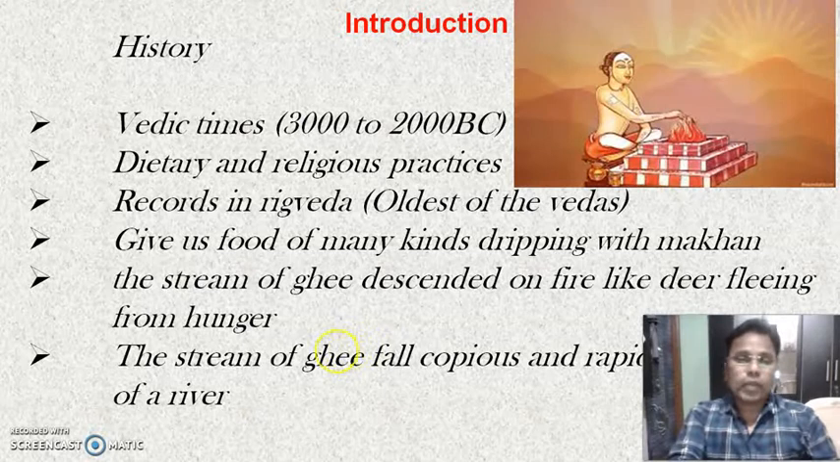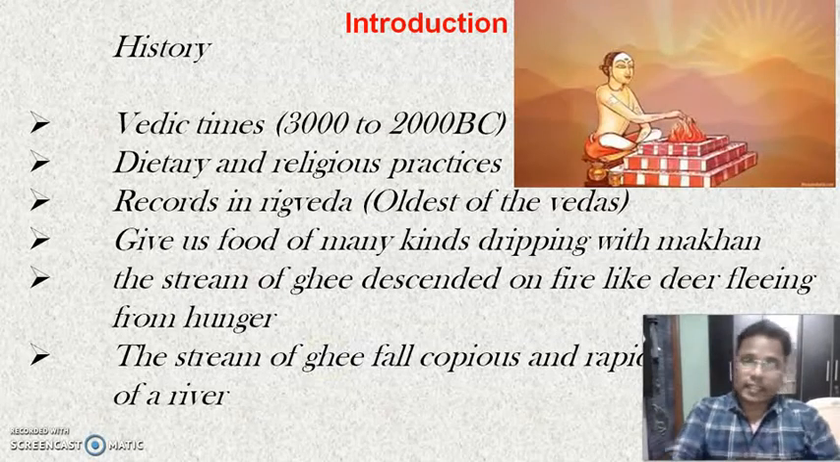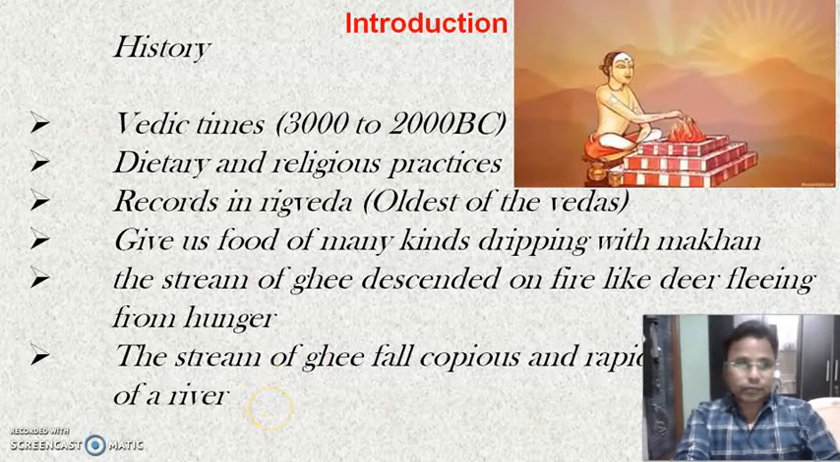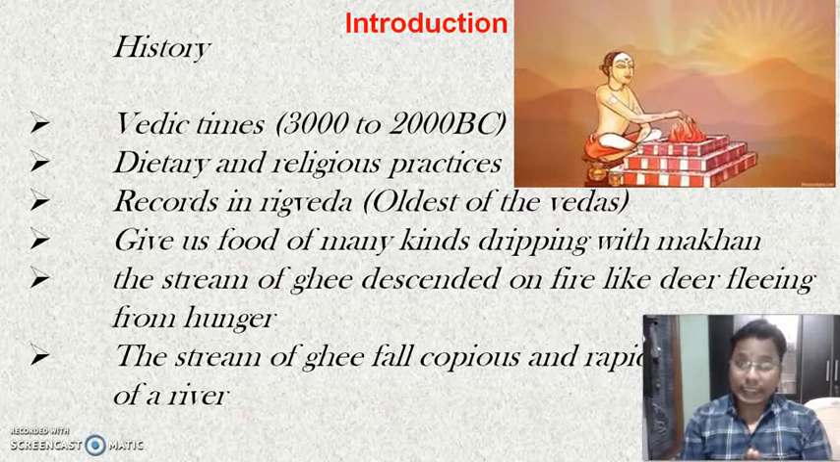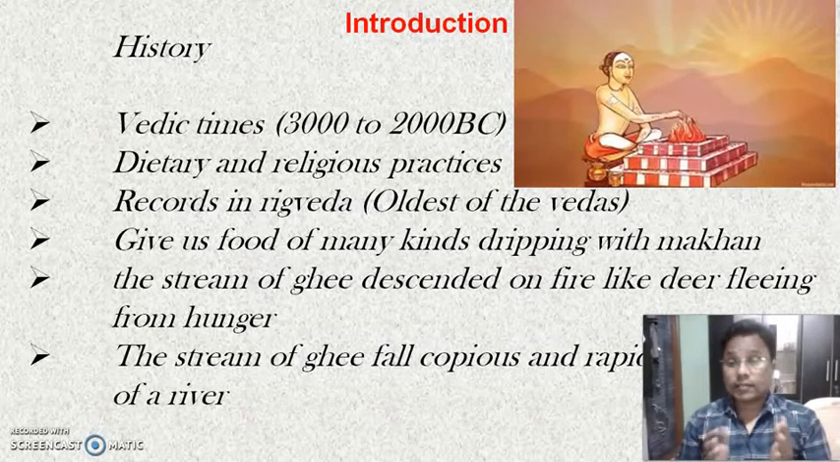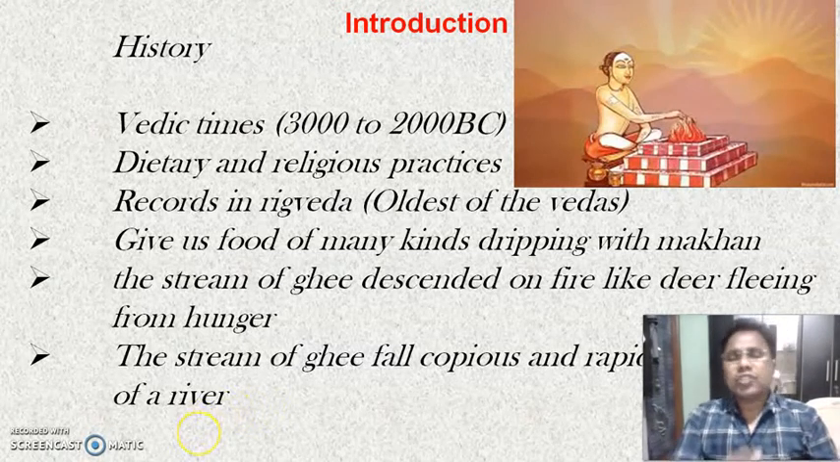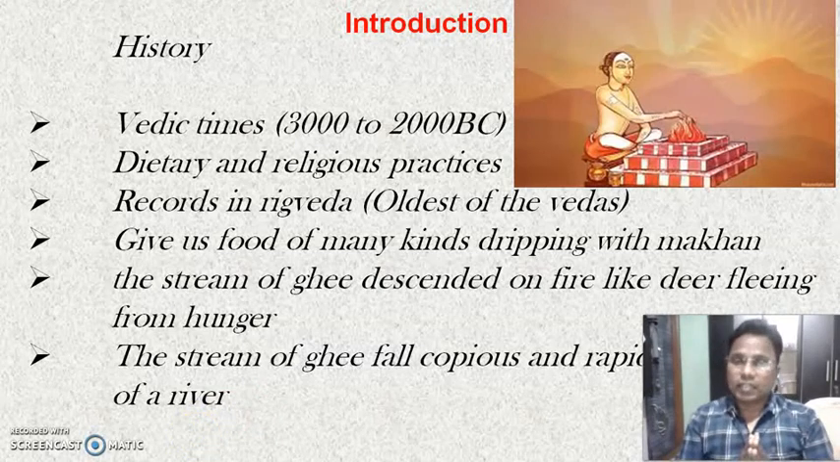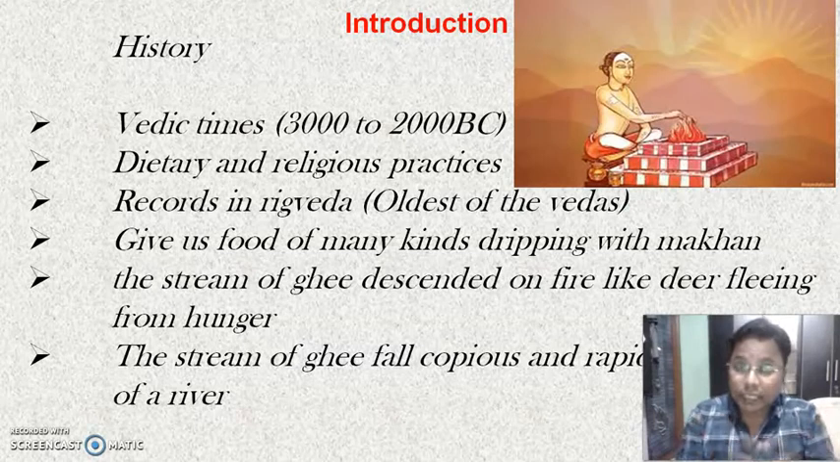So here are a few lines which are written in Sanskrit language, and those lines are translated in English language. The first one is: give us food of many kinds dripping with the makhan. The stream of ghee descended on fire like a deer fleeing from the hunger. The stream of ghee fell copious and rapid as the water of river. So these are a few lines which are written in Sanskrit language in Rig Veda, which is also known as the oldest of the Vedas. So this is the history of the ghee.